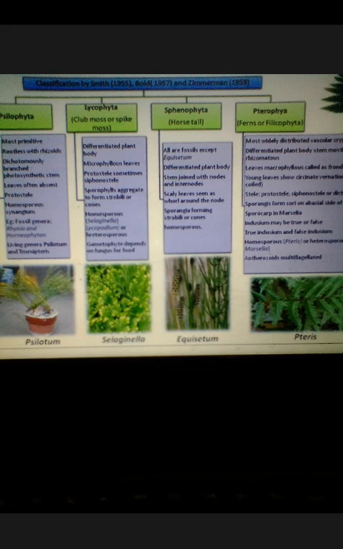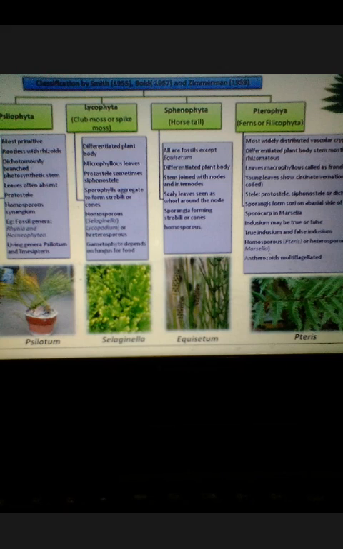In that, you remember that in the last class we have seen some of the characteristic features of pteridophyta. In that class we have seen some of the morphological characters and their reproduction. Today students, we are going to take the classification of pteridophyta.